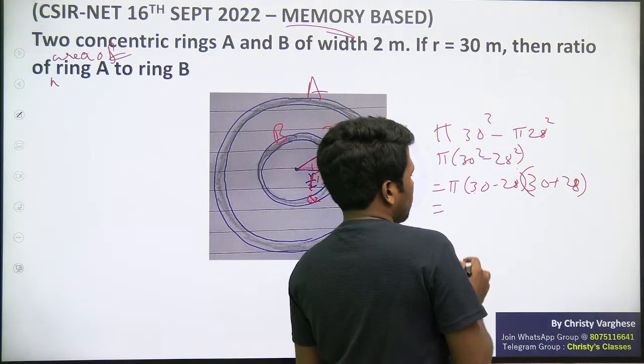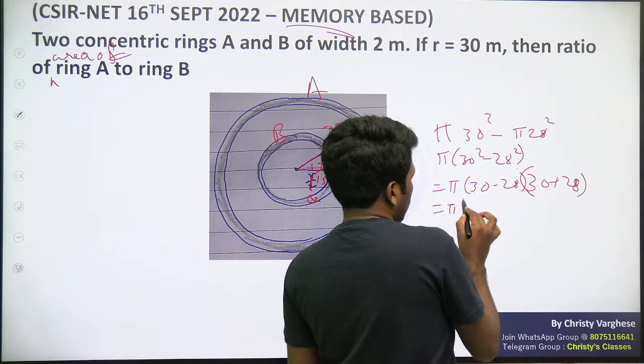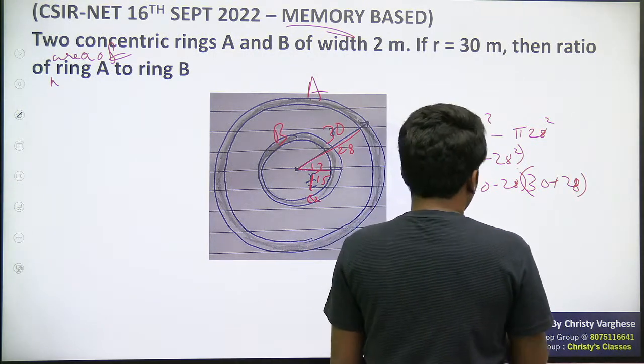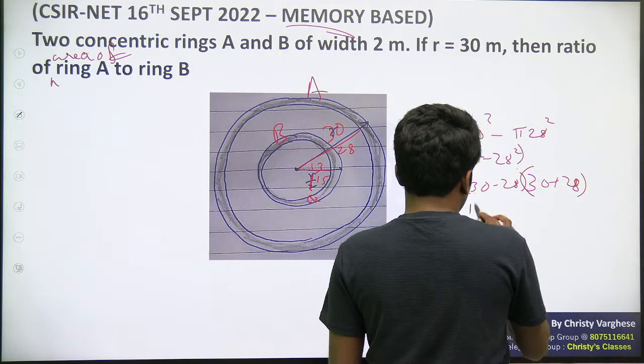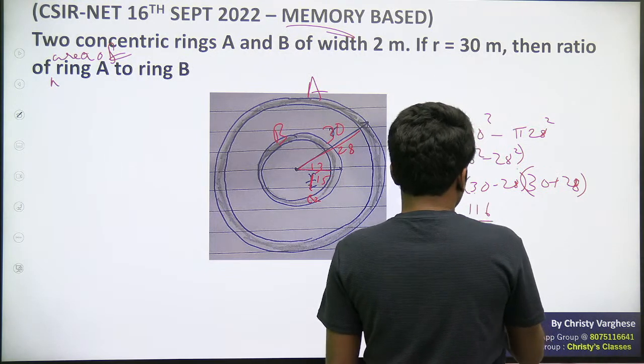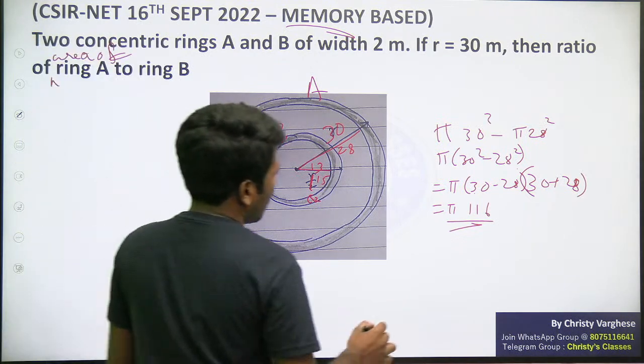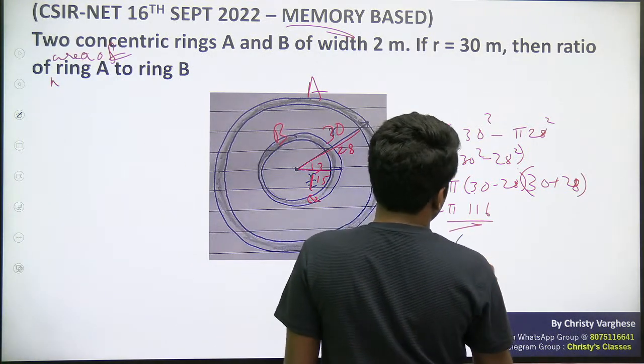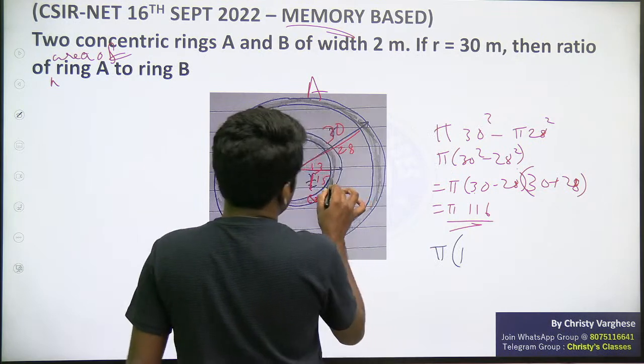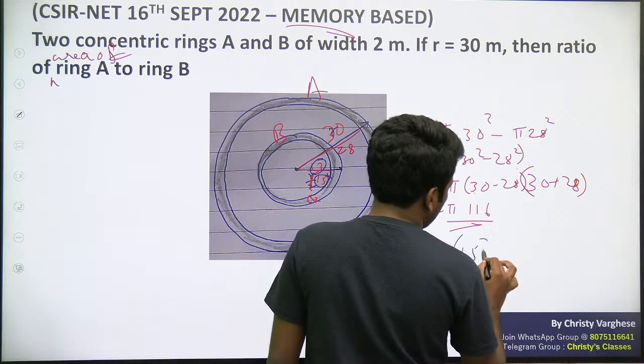Now 2 into 30 plus 28, 2 into 58. 2 into 58 is 116. So 116 pi will be the outer ring area. Similarly, inner ring area will be pi into, I will directly write 15 square minus 13 square.